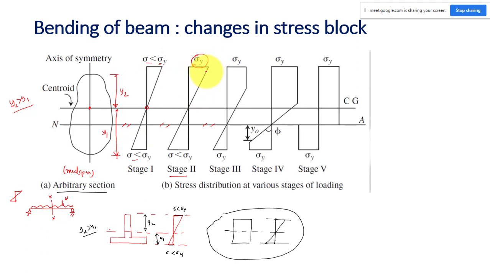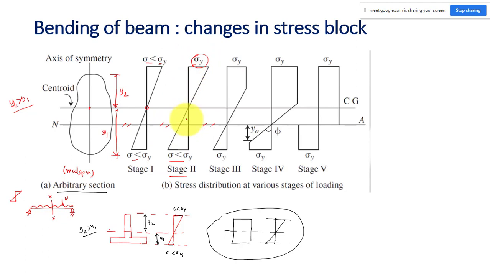The next stage is stage two. That is the critical stage in your elastic analysis. Let us understand that it is a critical stage in elastic analysis. Any one of the extreme fibers has reached the yield strength. That is my limiting condition. So in this case, let us say the top fiber has reached yield strength, but the bottom is less than yield strength. If you are doing elastic analysis, this is my ultimate stage. I cannot allow any more load beyond this stage in the elastic analysis.